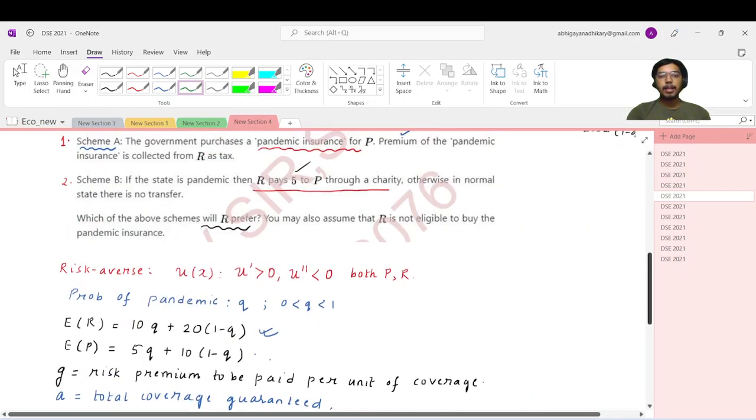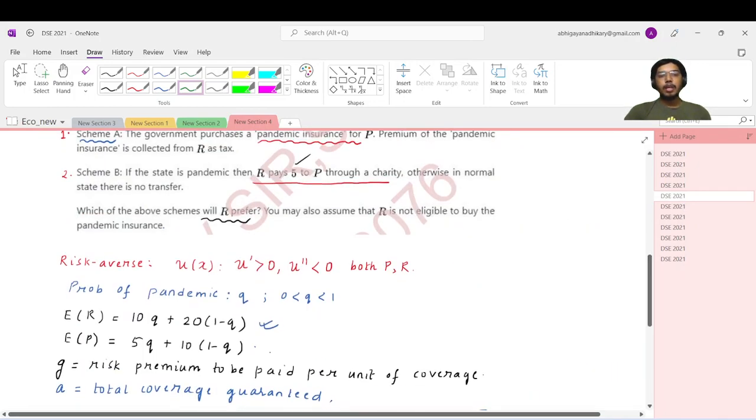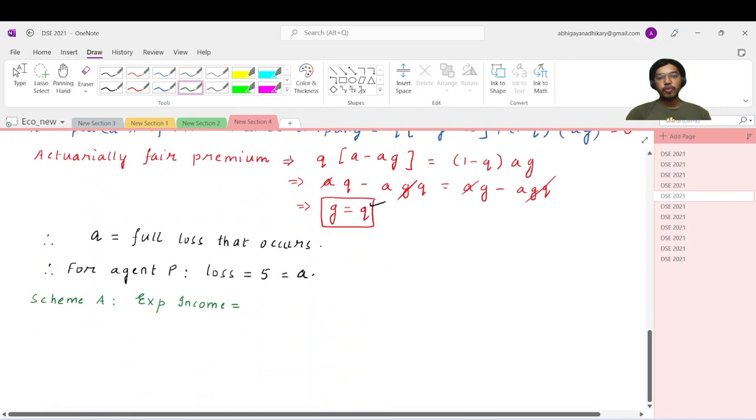So if the pandemic occurs, he was originally getting 10, but he has to pay away a tax of Q. So this will be Q into 10 minus Q. And with 1 minus Q, he was getting 20, but again, irrespective of whether the pandemic occurs or not, he will be taxed an amount Q, which is to be paid to the insurance company.